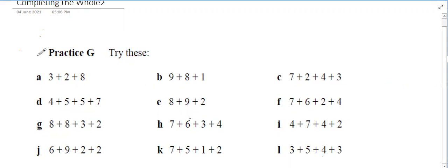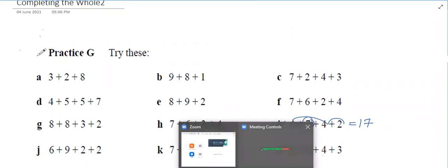Suppose if you see question number 1, by taking 4, 2, 4, 4, 2, I successfully completed 10, and now I can add the remaining number 7. The answer is 17. Yes or no?